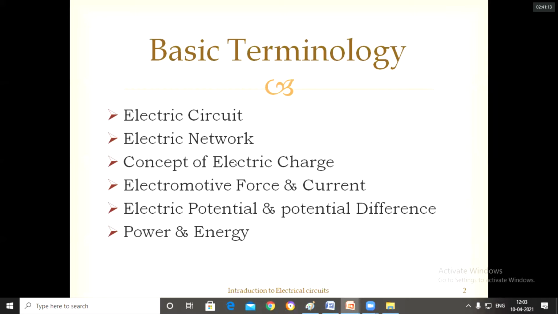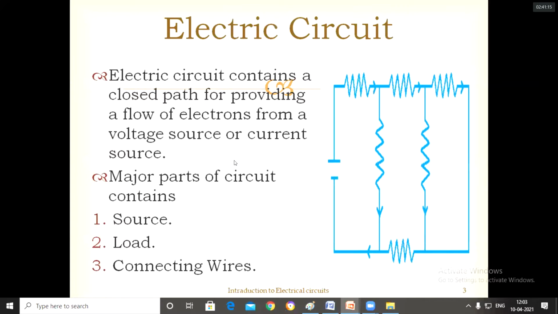So what is the circuit? A circuit is nothing but a closed path which creates a path for a charge from the source to the load. That is the electric circuit. So an electric circuit should be a closed one, and the major parts of the circuit are source, load, and connecting wires.